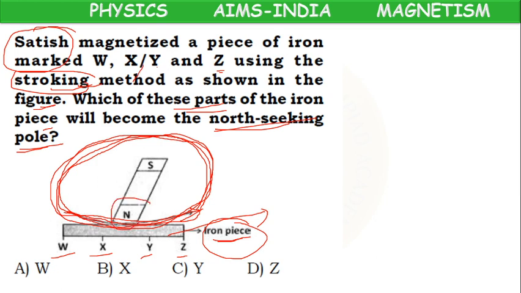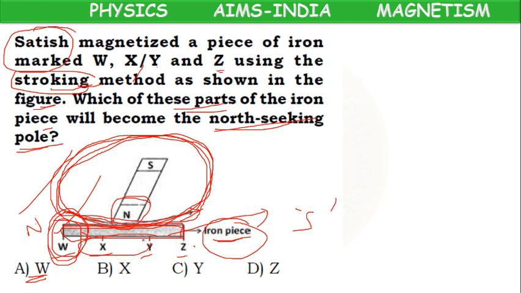Because he is stroking with the north pole, starting from point W, this W point will become a north pole. If iron piece is a magnet, it will have two poles at two ends. If this is north pole, Z will act like a south pole. No need to consider X and Y. Okay, children. Next.